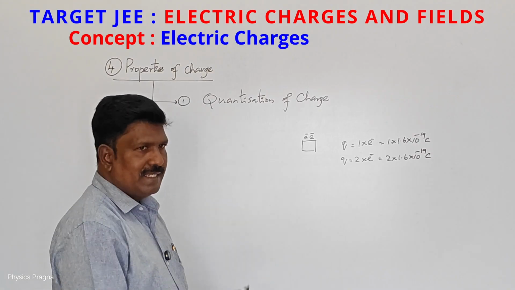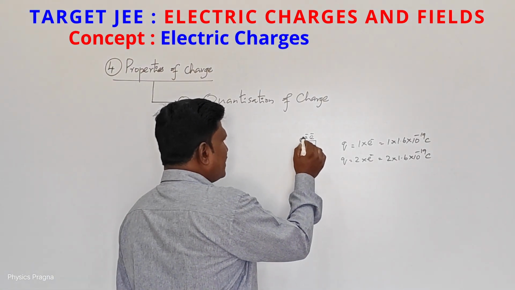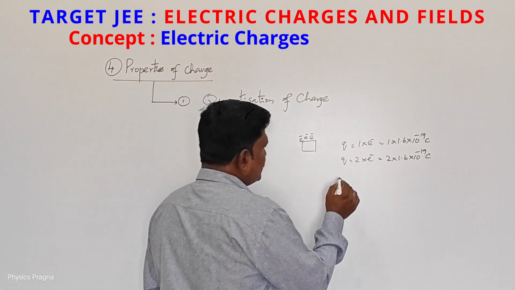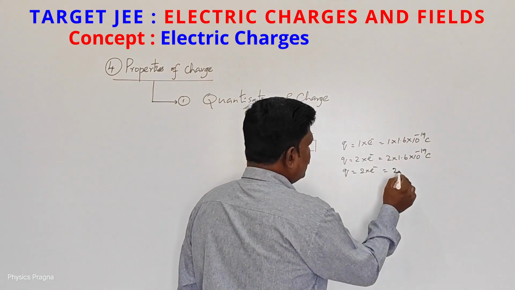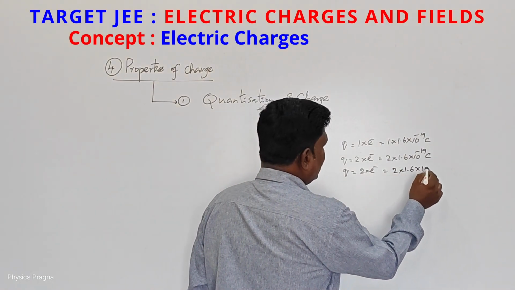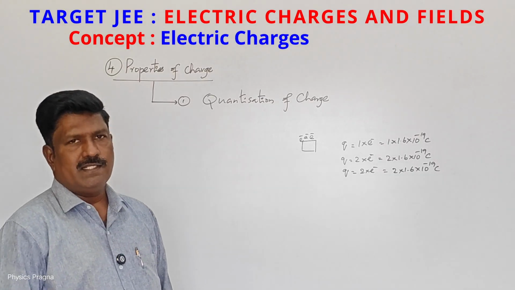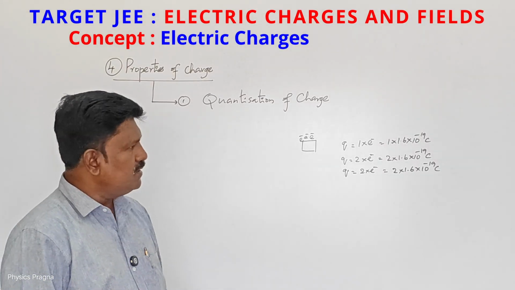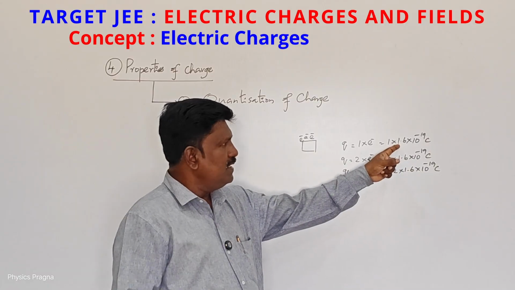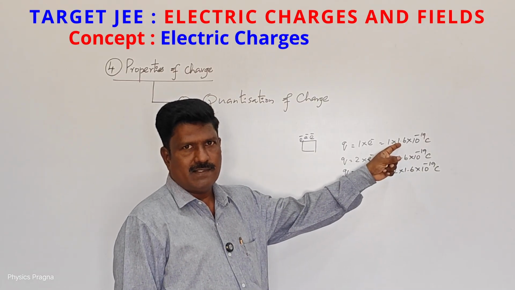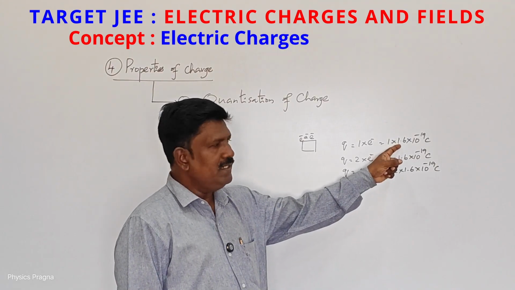If I want to further increase the charge on the body, then I have to supply another electron to it. As we are giving electrons, the charge value is negative. So if I give one electron, the charge on the surface of the body is 1.6 into 10 to the power of minus 19 coulomb.